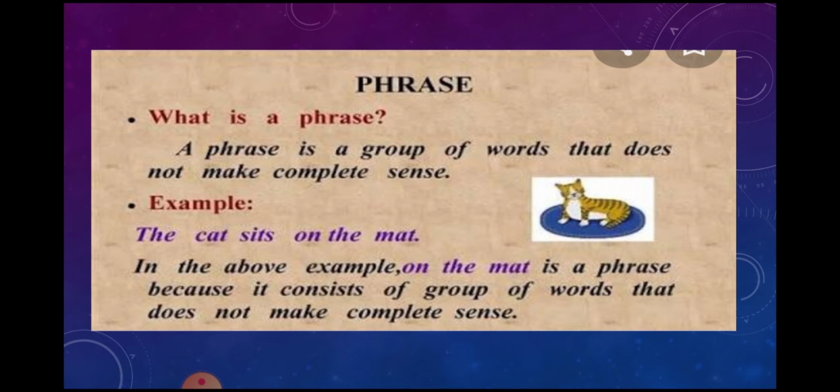Now these same words, a beautiful girl. Let me use these words in a sentence. Radha is a beautiful girl. Radha is a beautiful girl. Is this group of words now conveying any meaning? Yes, because we are talking about Radha. Radha is the subject, and is is the helping verb there. Radha is a beautiful girl. Now that sentence is giving you a complete meaning, but a beautiful girl, that is the phrase there.